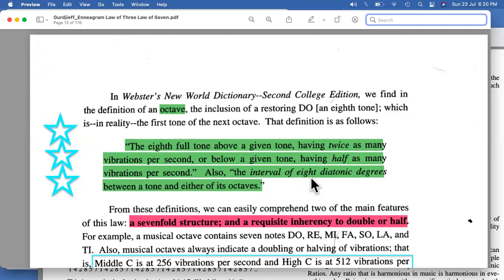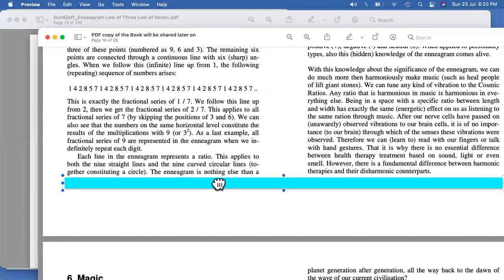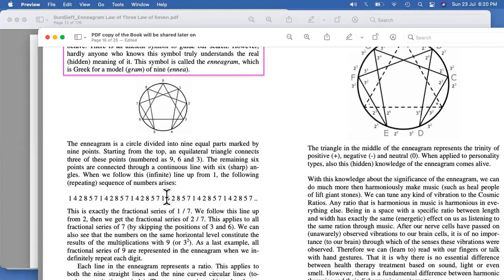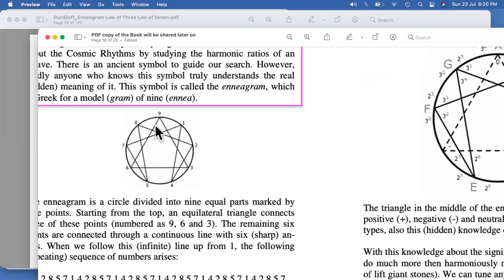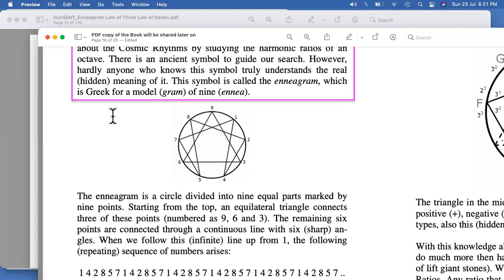So this is how we can understand the enneagram at the basic level. This becomes our first and initial thing. Let's go to the further part and try to understand more about this. So we go to this previous book of ours, the Quest for Free Energy, Understanding Nature. You can definitely go through these details, and we'll again come to the same basic symbol, which is called the enneagram. Ennea is 9, and gram is model. So this is what we basically understand.